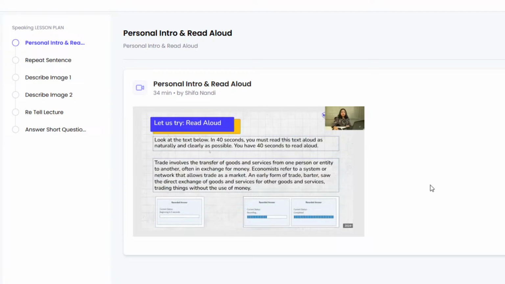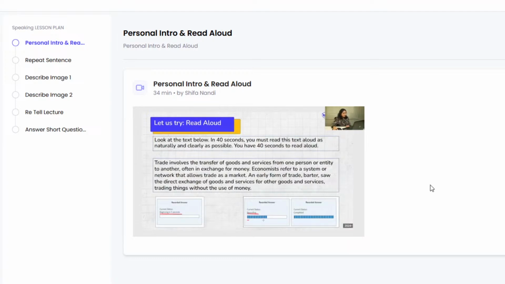Okay, students, let's also have a look at how your screen looks like, and when you need to start recording your response. So it's critical to understand that when the current status shows as beginning in 5 seconds, as you can see on the screen here, it means that it is your preparation time that is going on, which means you should not start reading aloud. You're not recording your response. It's only when the mic opens up you must record your response, and the status will change to recording.